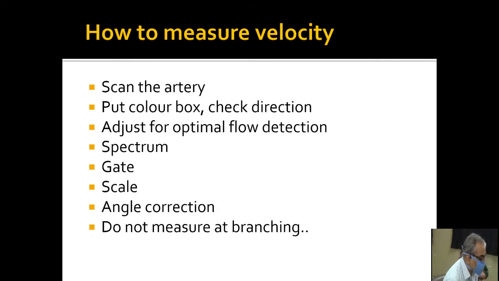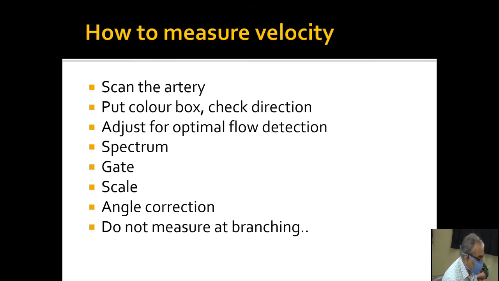So how to measure velocity? First, you need to scan the artery, confirm the artery, look at the lumen, and then put the color box where you want to see. If you are seeing a narrowed lumen, put your color box first before the stenosis and evaluate the artery before the stenosis.